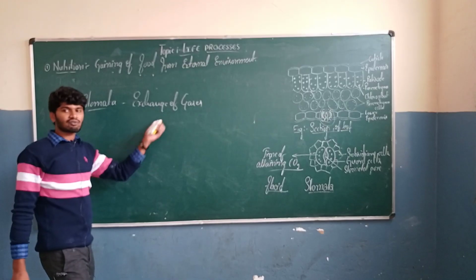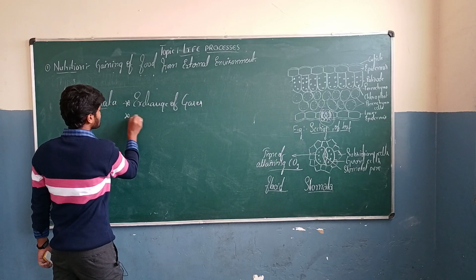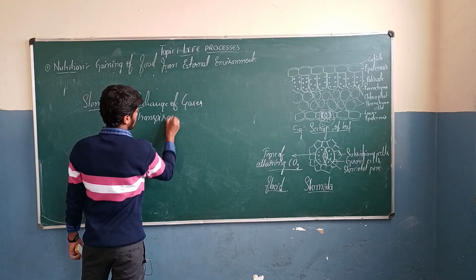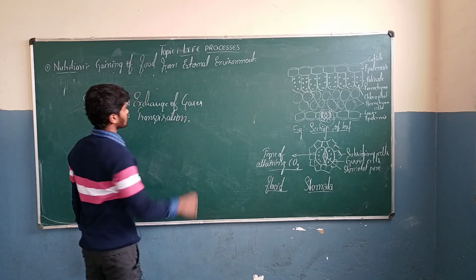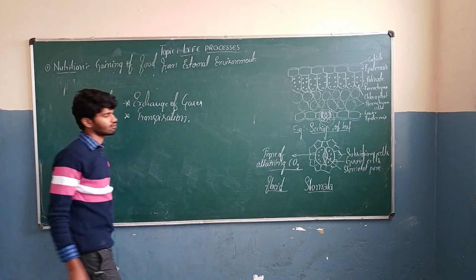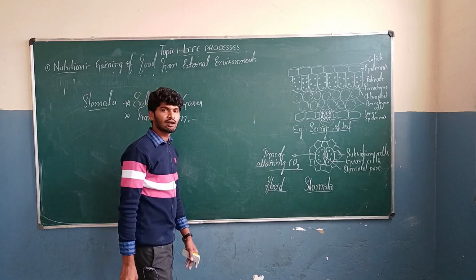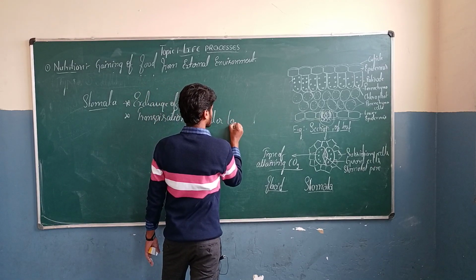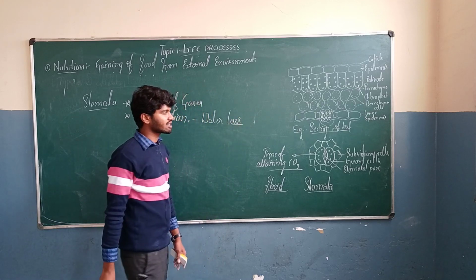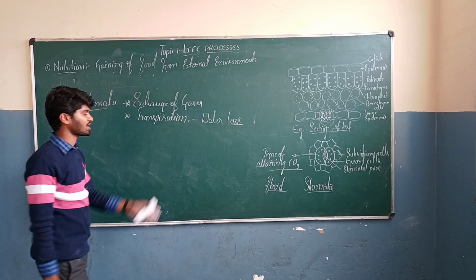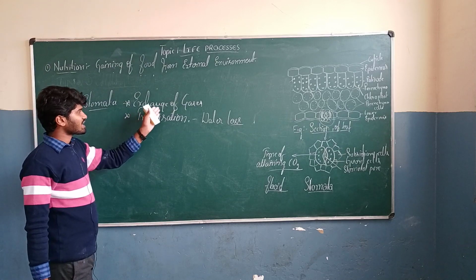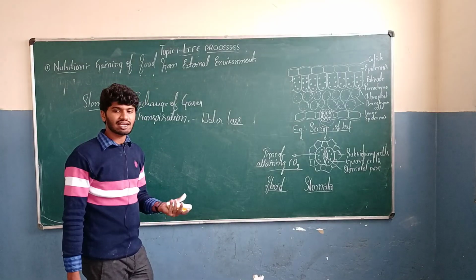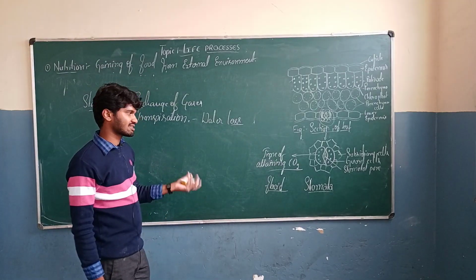Along with exchange of gases, they help in transpiration. What do you mean by transpiration? Transpiration is nothing but water loss. Water loss which occurs in stomata is called transpiration. During the exchange of gases, they collect large amounts of carbon dioxide which helps in photosynthesis.